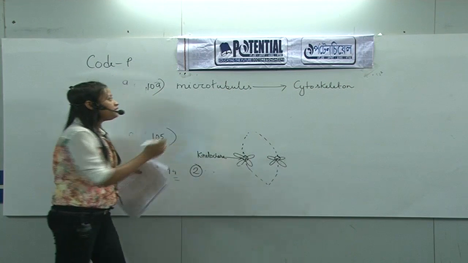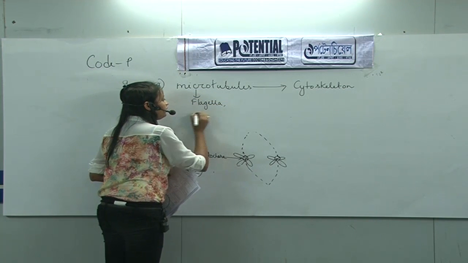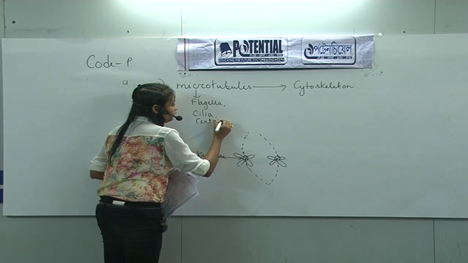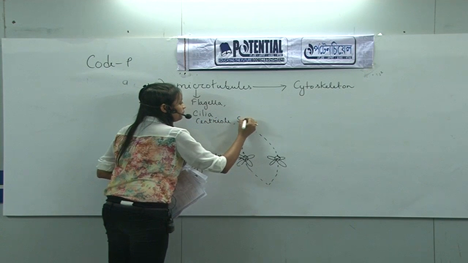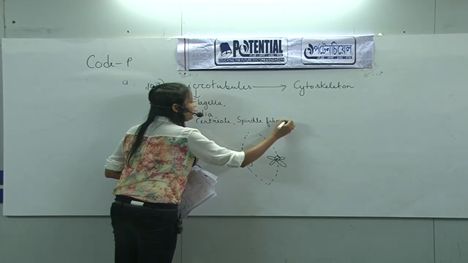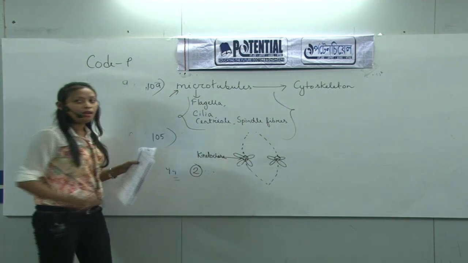These microtubules are normally present in flagella, cilia, centriole and spindle fiber. These structures are composed of that proteinaceous filament known as microtubule.